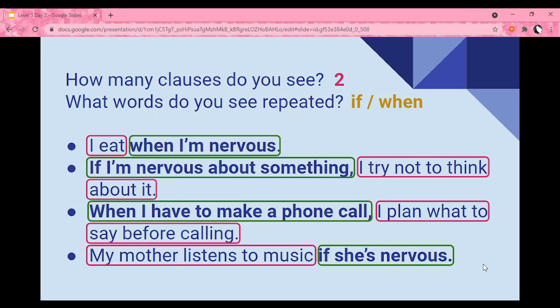Now, also something that we should know about zero conditional is that we are using simple present in both clauses. Eat, try, plan, if we have a plural subject or I, and if we have a singular subject like he, she, or it, we're going to use verbs in third person like listens or is. Okay, excellent. So let's go ahead and practice.